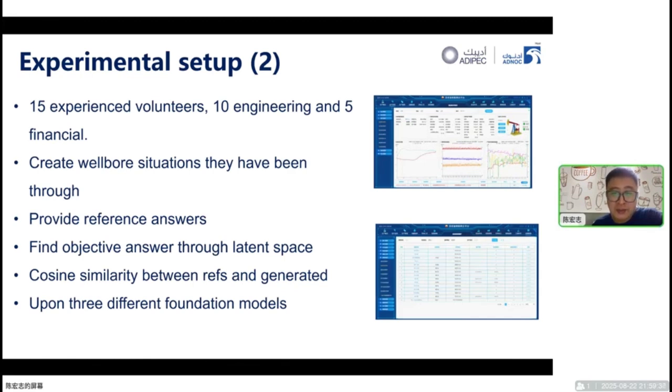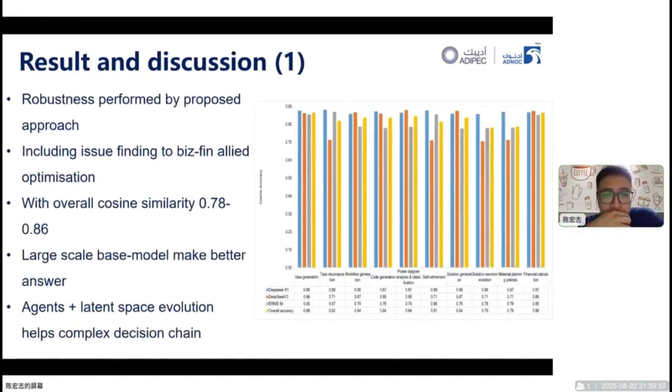The cosine similarity between the reference answer and the generated one was compared by using 3 different foundation models. And this cosine similarity is used to verify our approach. And now let's take a look at the result. As the bar graph demonstrated on the right of this slide, we've got the 3 various foundation models, and we've got various assessment dimensionalities here. We can see that the robustness of SAA is verified by the proposed approach here.